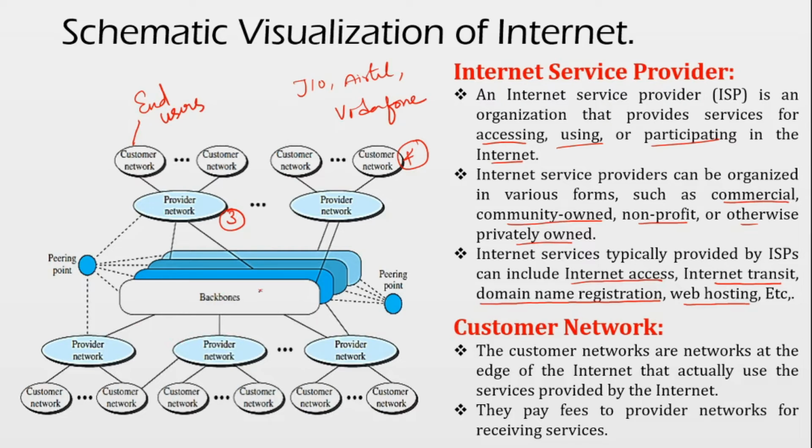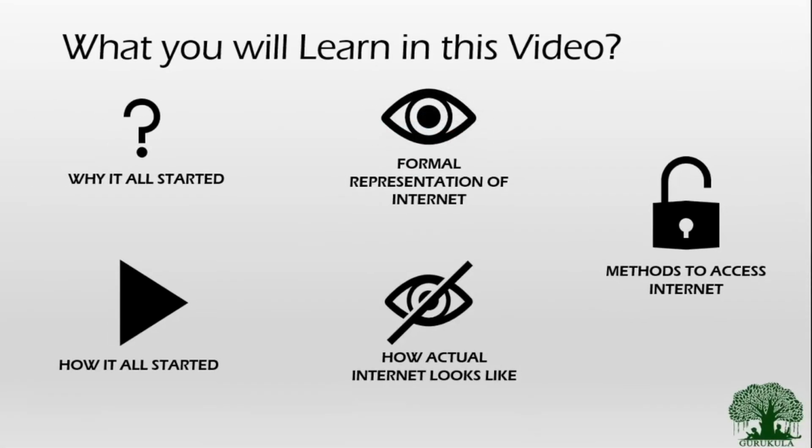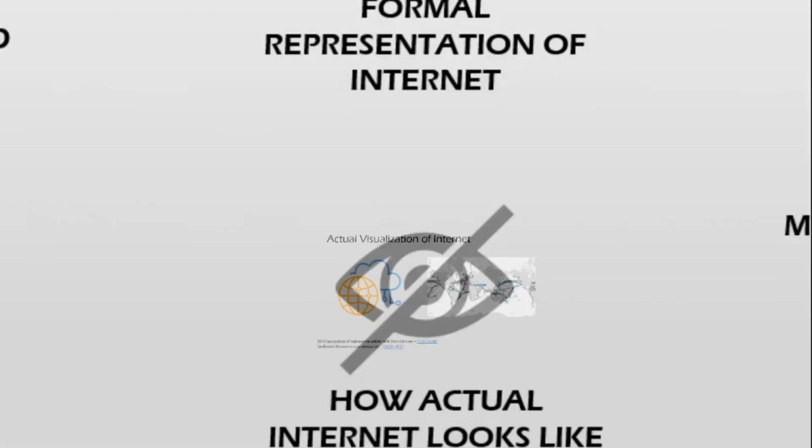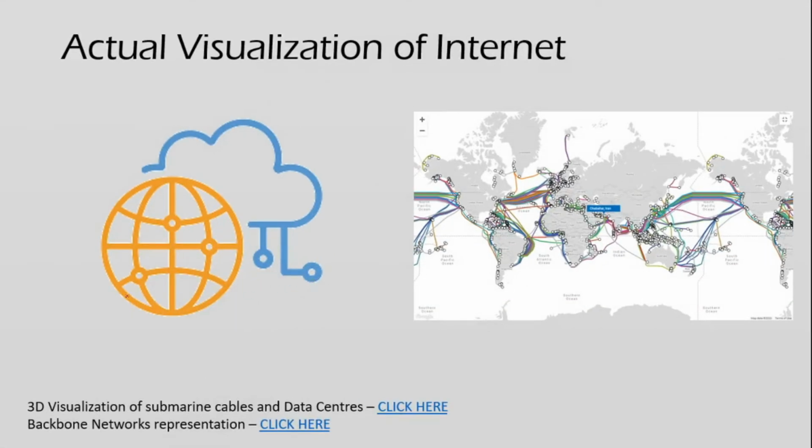But how is the entire world actually connected? How does this backbone connect the entire world? That should be visualized here. So when we jump into the next topic, we could see what the actual internet looks like. In most cases, we think of this particular representation, where an internet is connected over here.